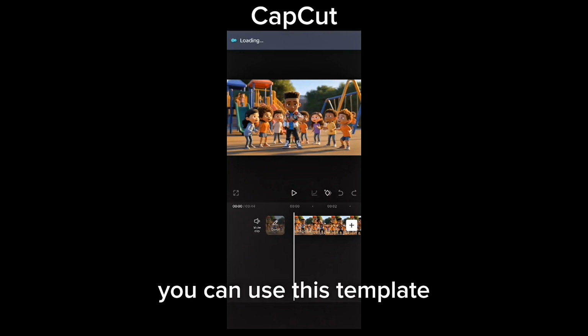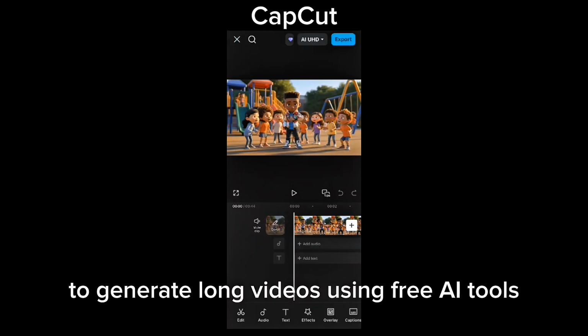You can use this template to generate long videos using free AI tools.